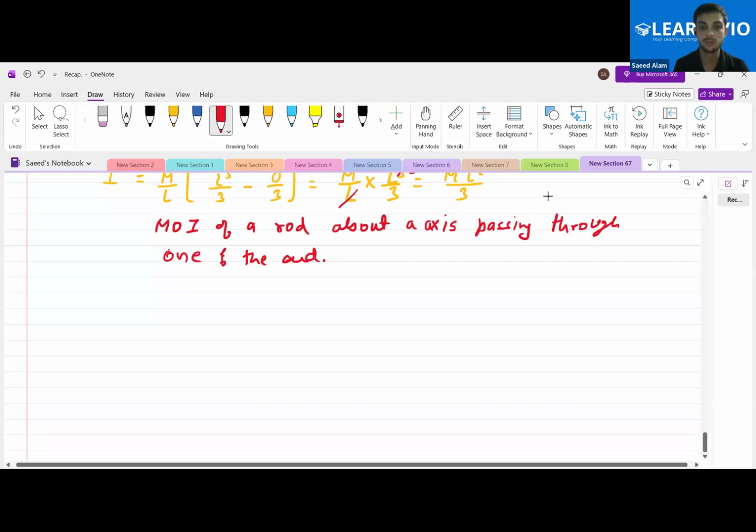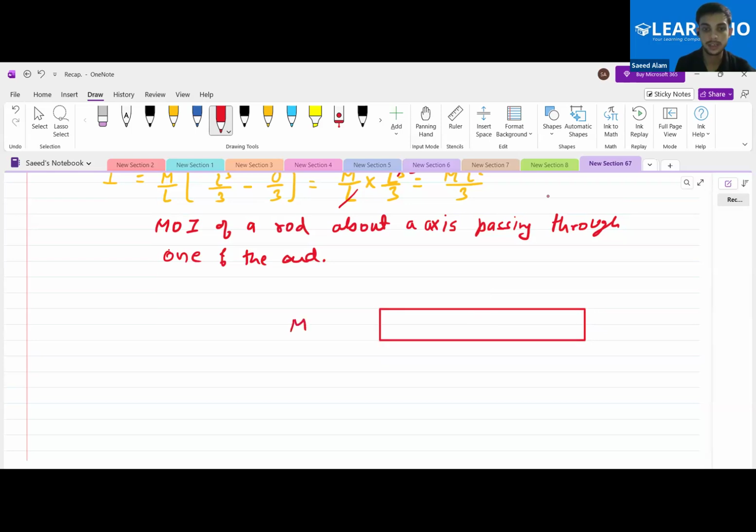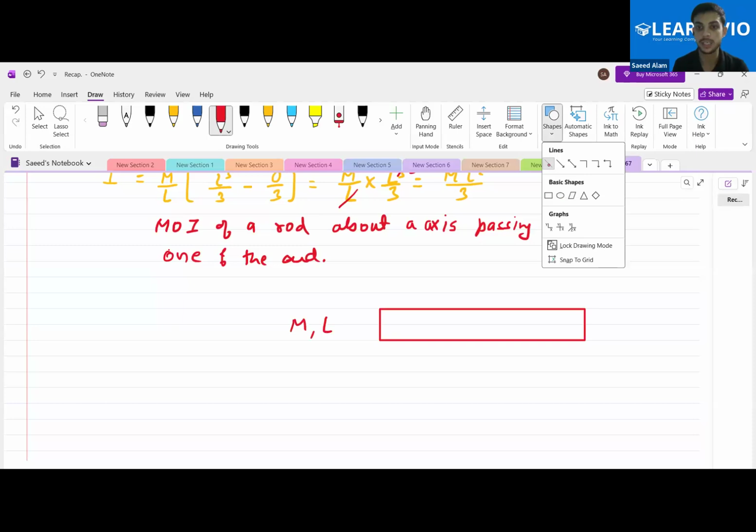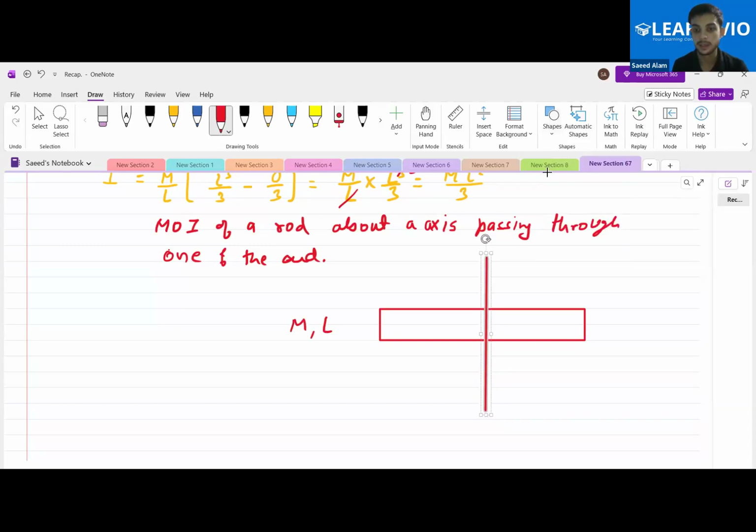Let us calculate the moment of inertia of the same rod having the mass m and length L. Okay, this time it still has the same mass and length L, but this time what is happening? The axis is at its center. Okay, the axis is passing through its center. So if it is passing through its center, then what will be the moment of inertia?